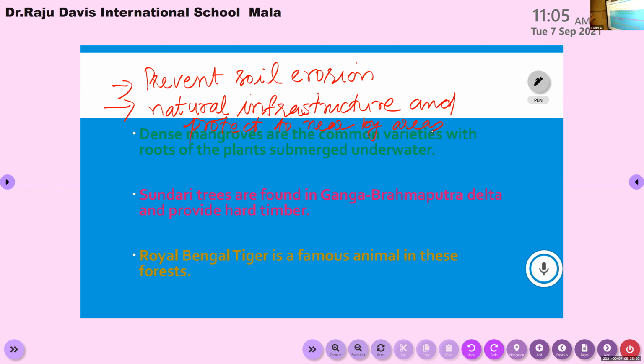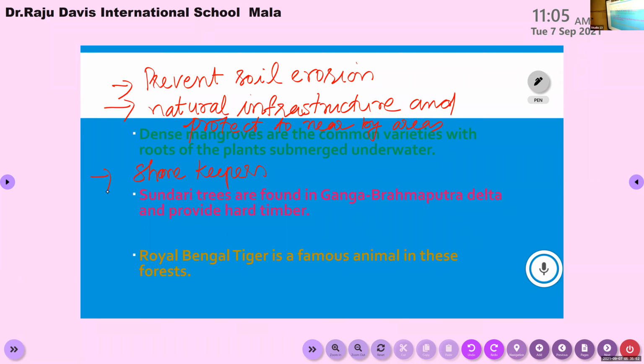In those times, these mangrove forests protect the people who are living in that area. They act as natural barriers, or we can call them shore keepers.